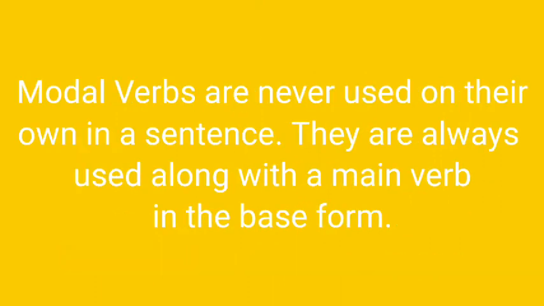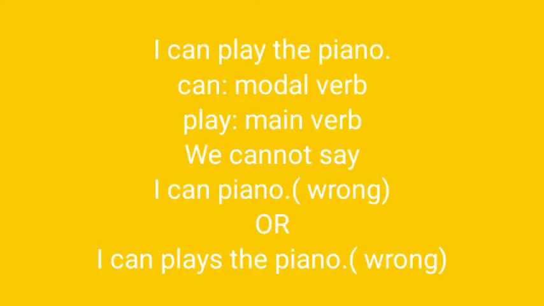Modal verbs are never used on their own in a sentence. They are always used along with the main verb in the base form. Let us read an example. I can play the piano. In this sentence, can is the modal verb and play is the main verb. Can we say this sentence without the main verb play?